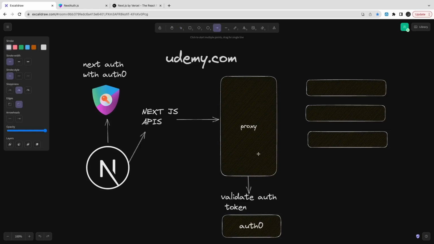So this is the Next.js API that is going to talk to the proxy, but we need to have some authentication token that will be provided by the Next.auth server side session, because these are server side API routes. In a server side session we have the access token.